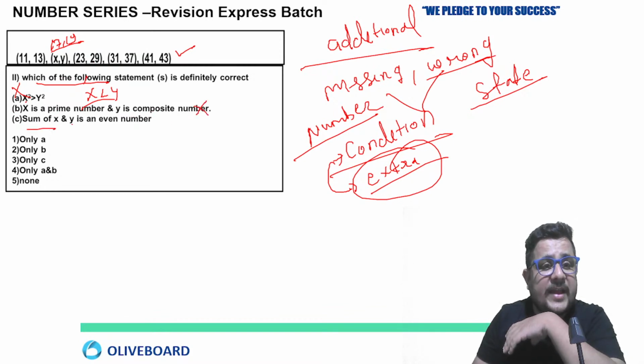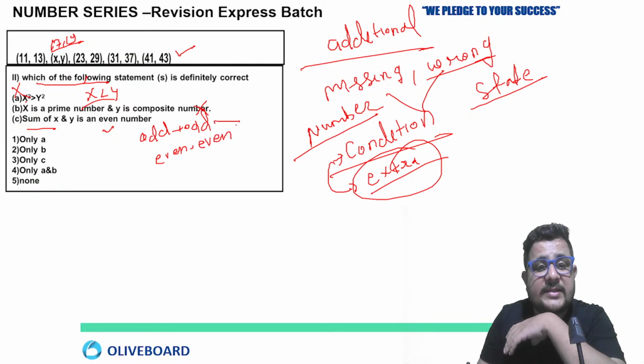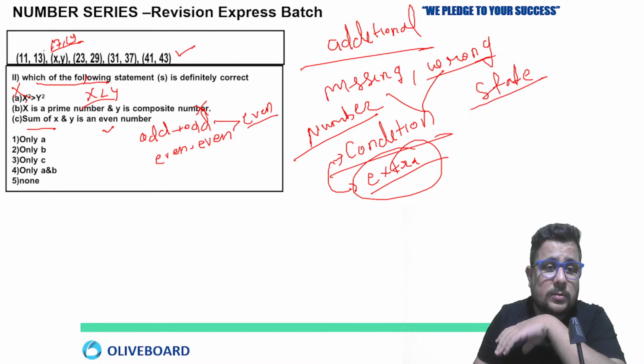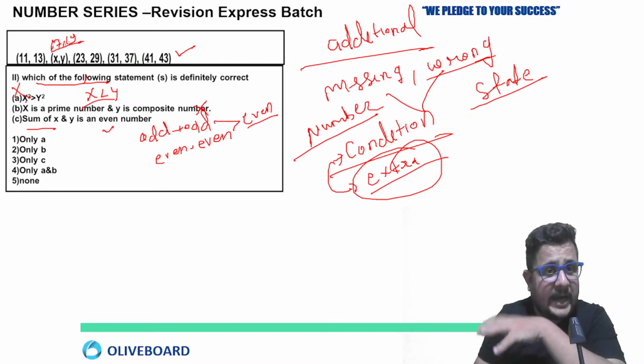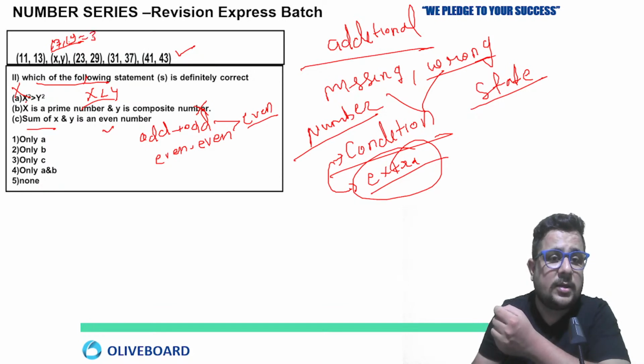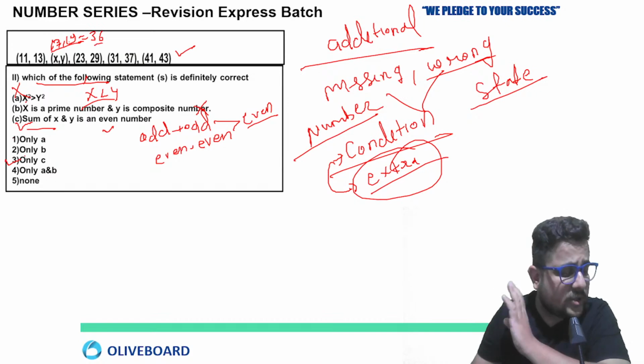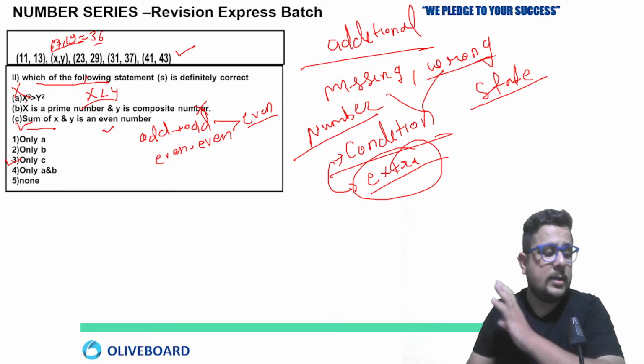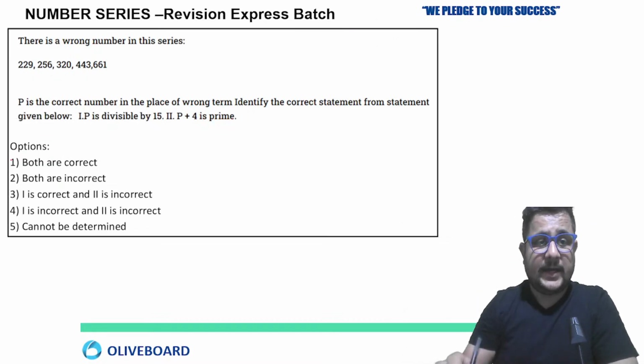Now third, the sum of x and y is an even number. If we add two odd numbers or two even numbers, then the sum is always what? Even number. So 17 and 19 are both prime and odd numbers, and odd plus odd is an even number: 17 plus 19 is 36. So yes, C is correct. Only option third is going to be the answer. Very good. Great job, guys.